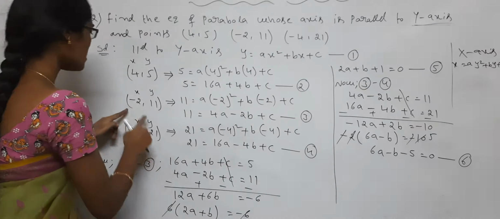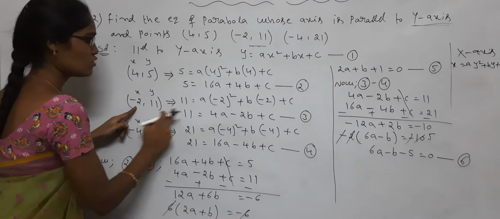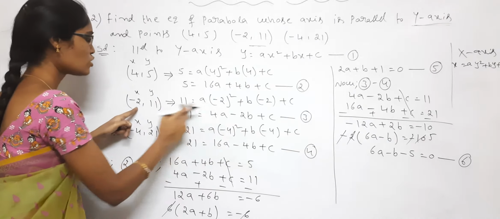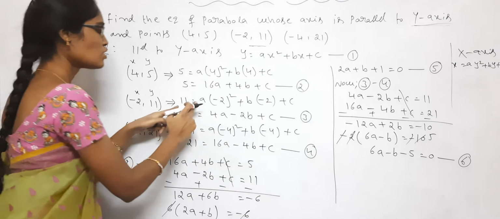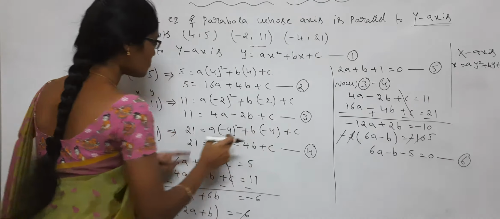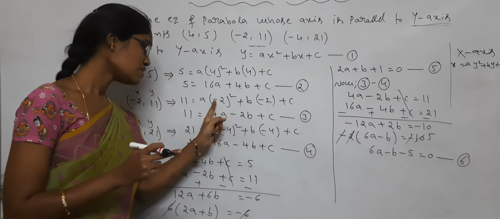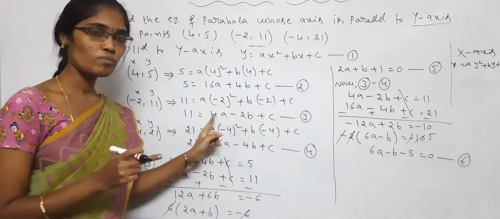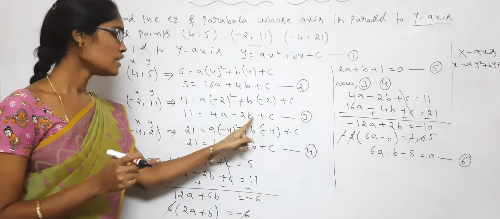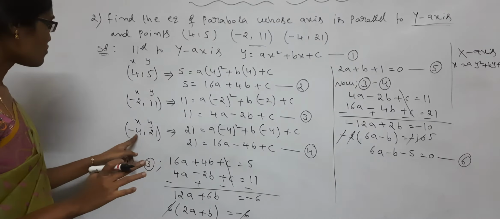Okay, next take the second point, (-2,11). So in this x place I am writing -2, in this y place I am writing 11. So 11 is equal to a into (-2) whole square plus b into (-2) plus c. Here (-2) whole square, the square is there, so minus becomes plus. So 4a minus 2b plus c. That is the third equation. Next, (-4,21).